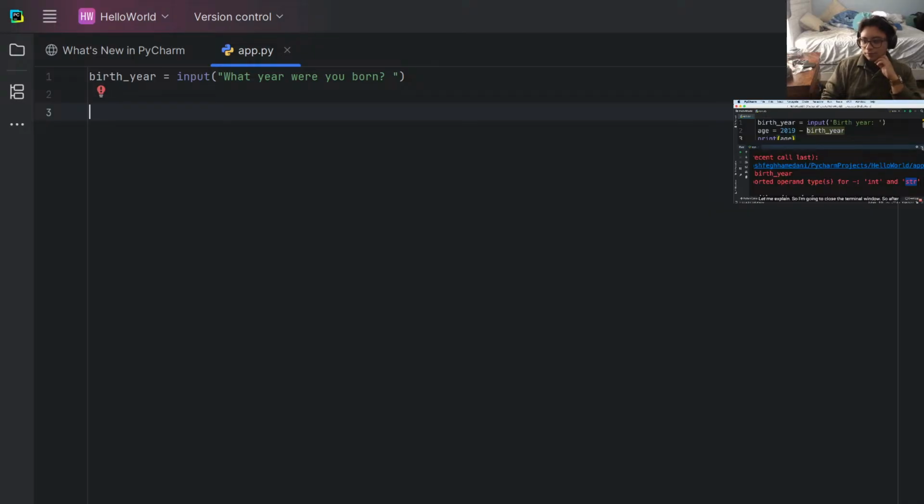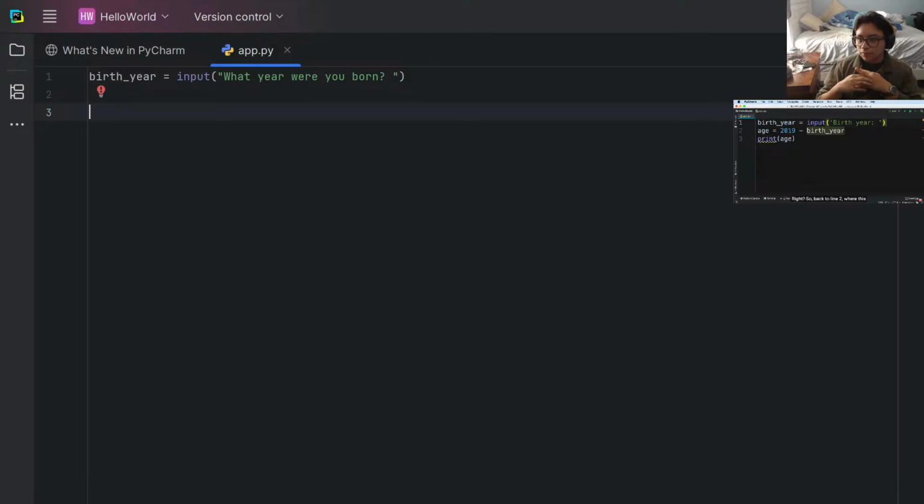Let me explain. So I'm going to close the terminal window. After the first line is executed, we have this birth year variable set to a string. Whatever we type in the terminal is always treated as a string, even if you type a number. In other words, when we run this program, this birth year variable will be set to a string with 4 characters, 1982. This string is different from the actual number 1982. One is an integer, the other is a string, right?